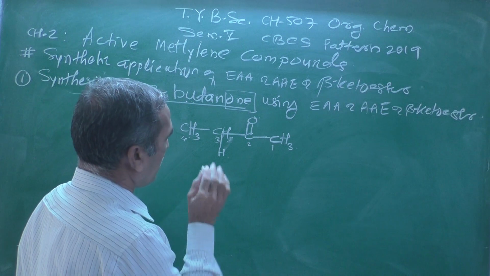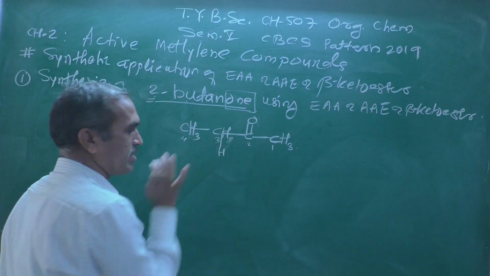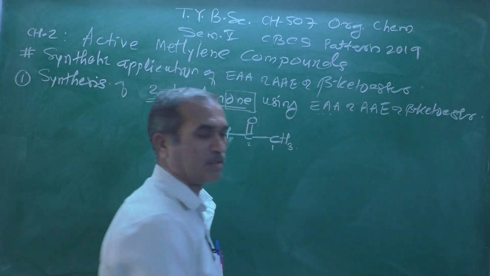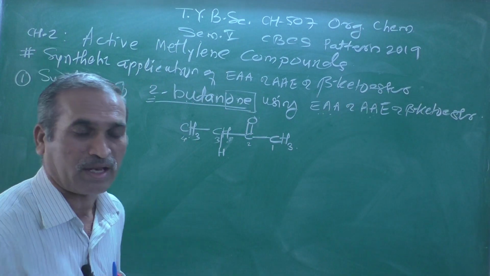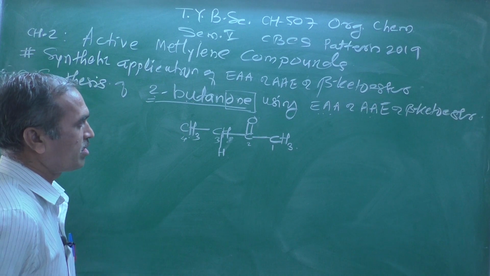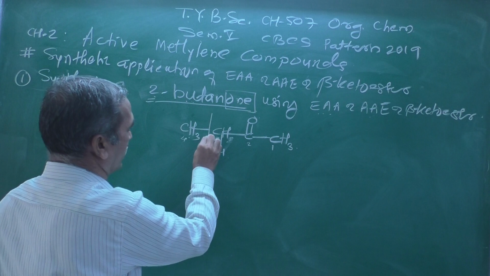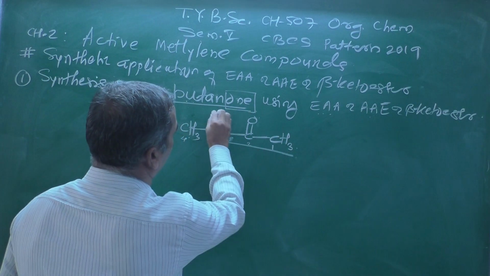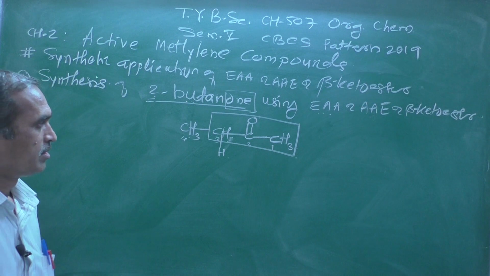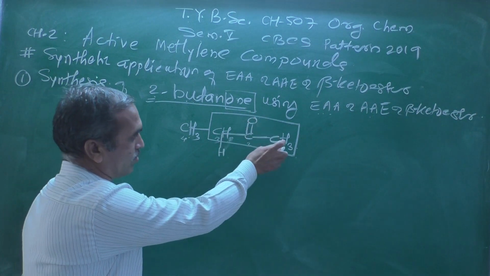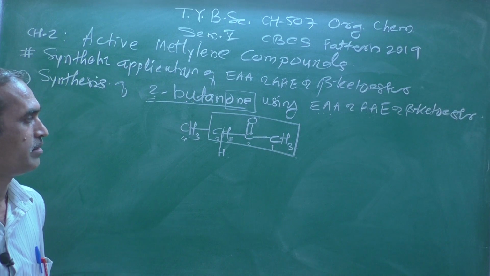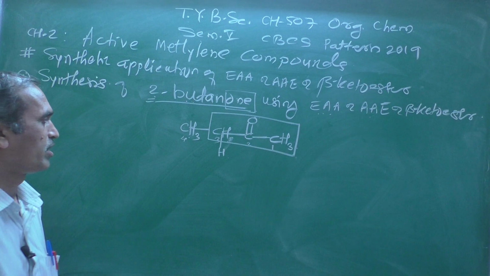And now I am going to prepare this compound by using these as the starting material. This is the starting material which they have provided us, ethyl acetoacetate. Now I am marking here this part of the organic compound, CH double bond O CH3, from where this part is coming. That's why I am showing over here.